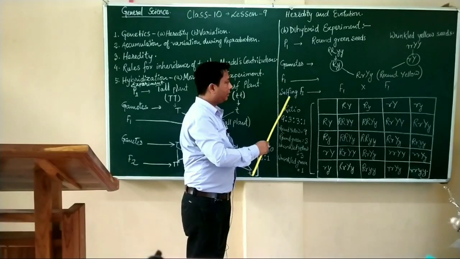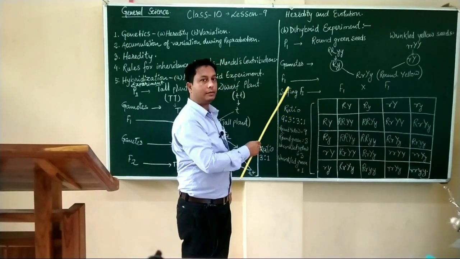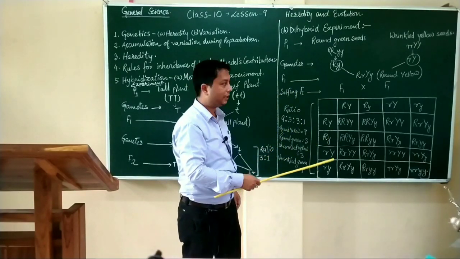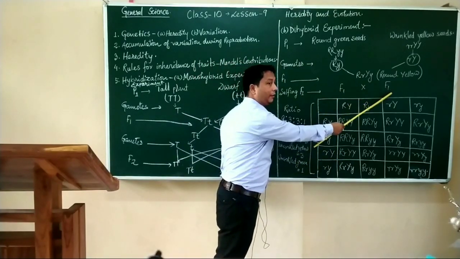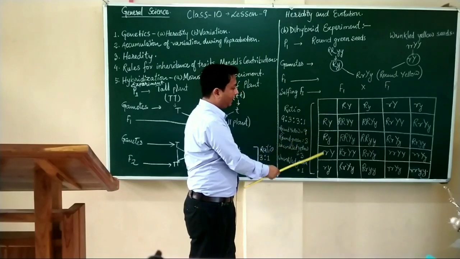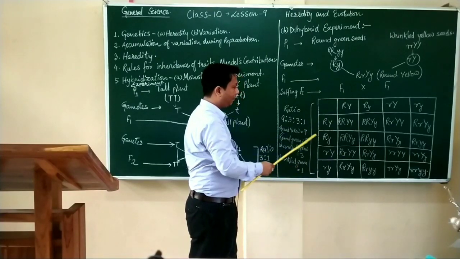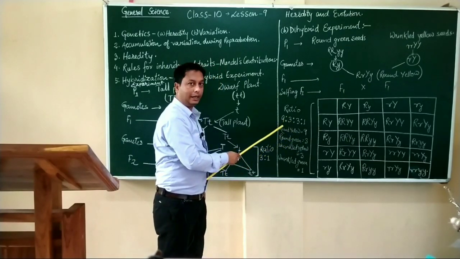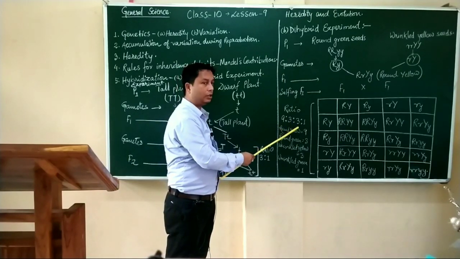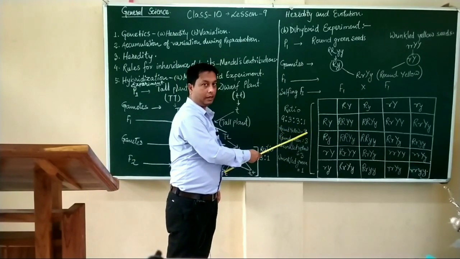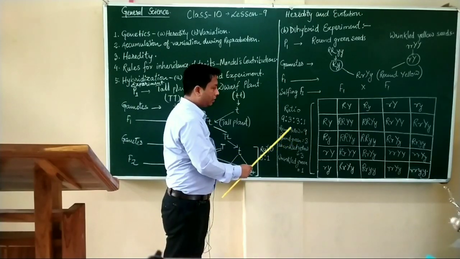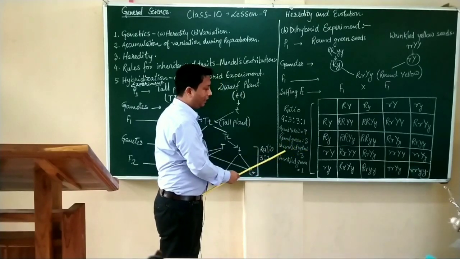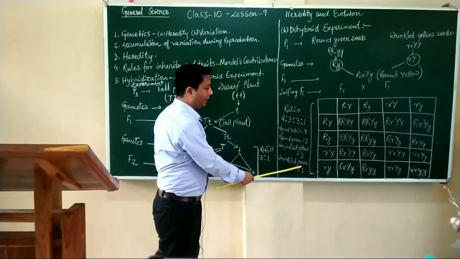Again, F1 is selfing, or we can say cross with each other, F1 crossed with F1. Then we can find a chart. When we cross them, we can find the number of characters in a ratio, that is 9:3:3:1. In this ratio, round yellow is 9, round green is 3, wrinkled yellow is 3, wrinkled green is 1.